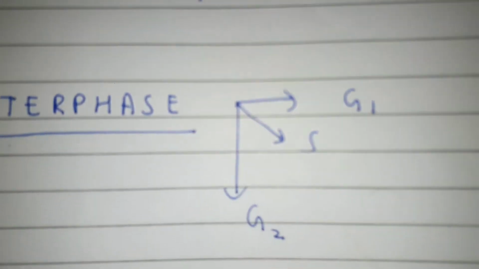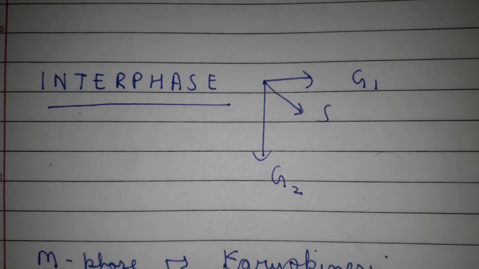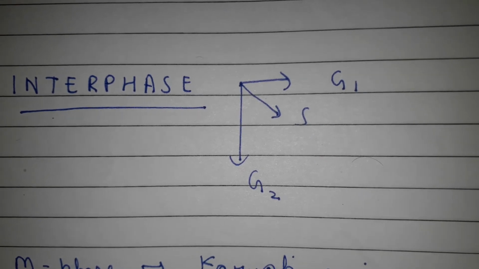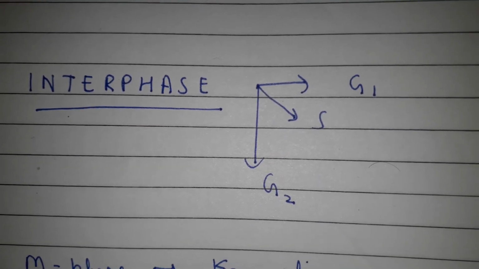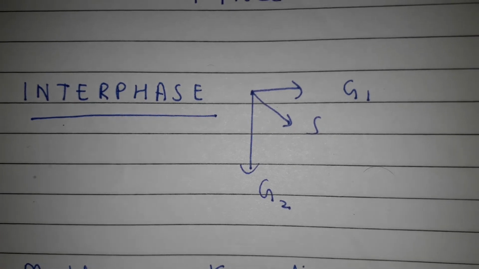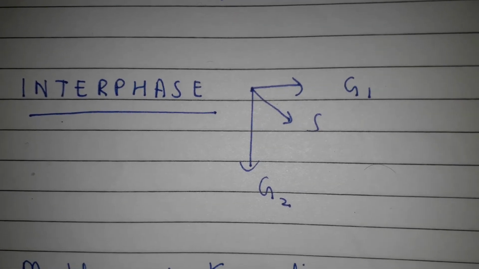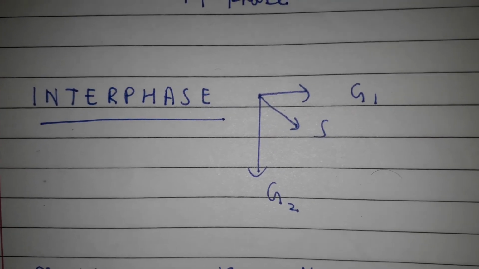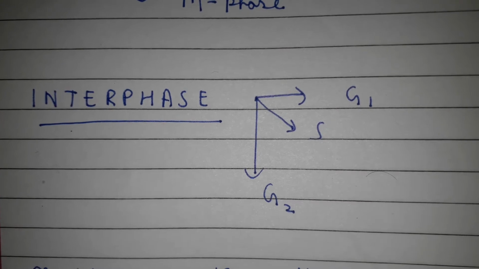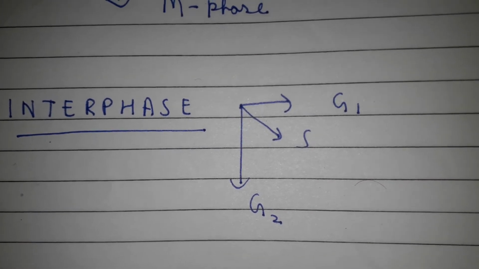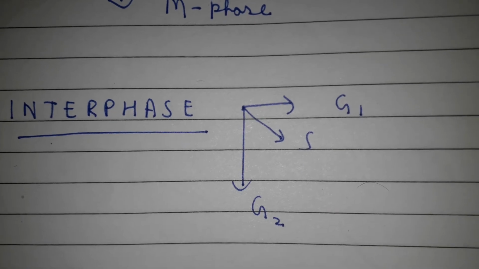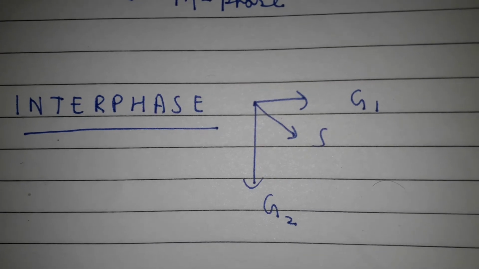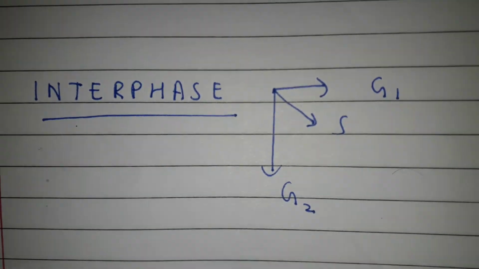The interphase itself consists of three phases, G1 or the gap 1 phase, S or the synthetic phase, G2 or the gap 2 phase. So during the gap 1 and the gap 2 phases, various processes occur such as formation of RNA, and during the gap 2 phase, repair of the damaged genetic material occurs. However, the most important phase in interphase is the S phase or the synthetic phase. During the synthetic phase, the replication of the genetic material, which is the DNA, occurs.